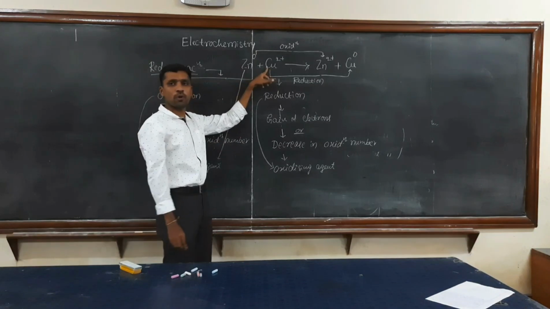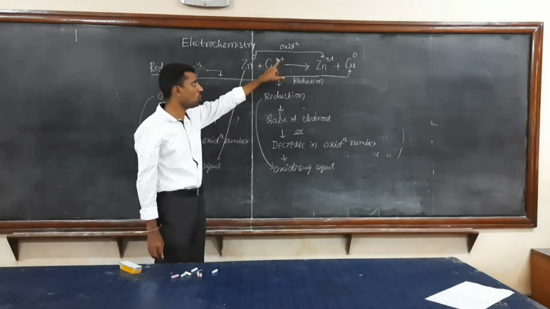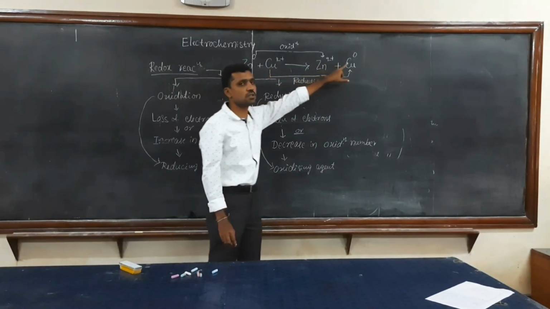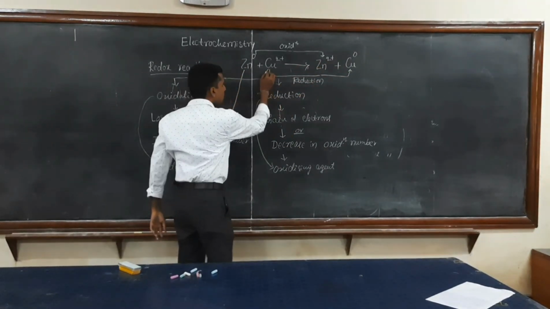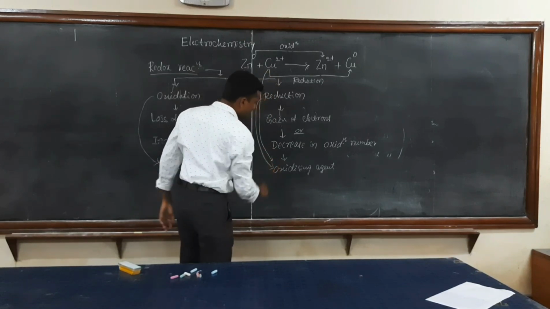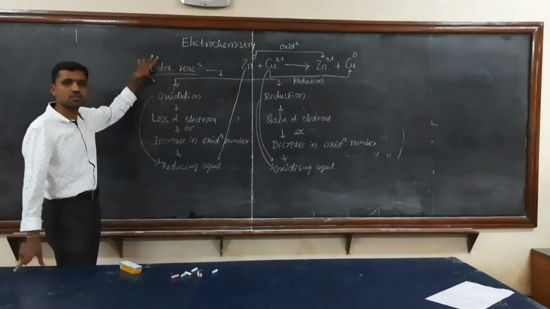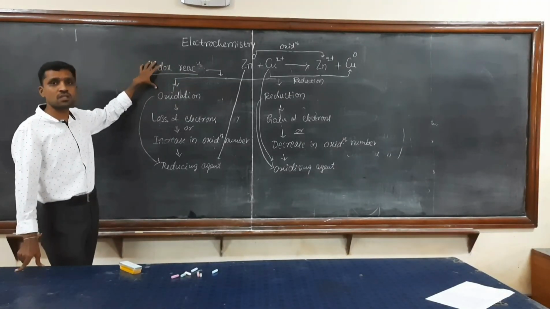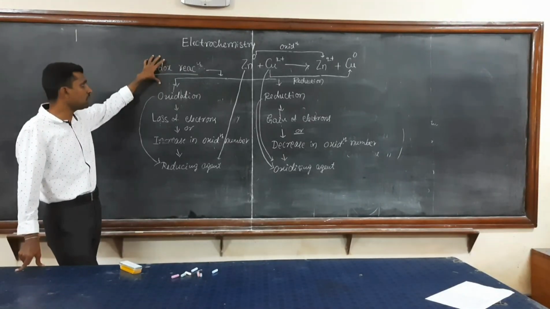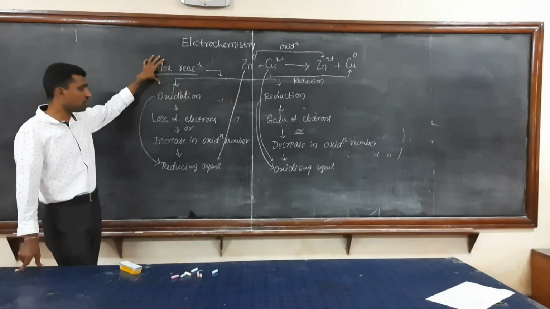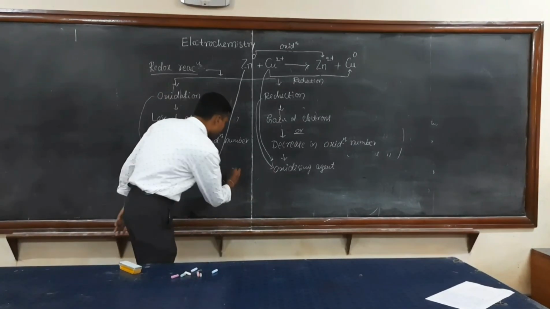In the case of copper, Cu2+ has an oxidation state of +2. When it undergoes reduction, it becomes 0. So it involves the gain of electrons, and that copper is called the oxidizing agent. Therefore the redox reaction is the basis for the generation of electrical energy, where transfer of electrons takes place from the reducing agent to the oxidizing agent.